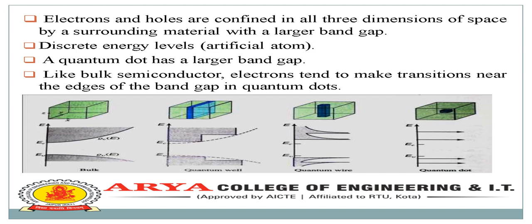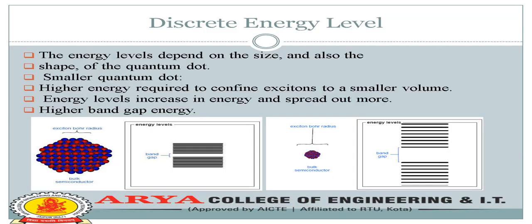In this part the size is like this, then it is reduced here, and reduced again here, and in the last figure we see that the quantum dot size is completely small. So according to the energy band gap, the quantum dot size continuously reduces. So discrete energy levels are also defined. How can it behave like quantum dots?